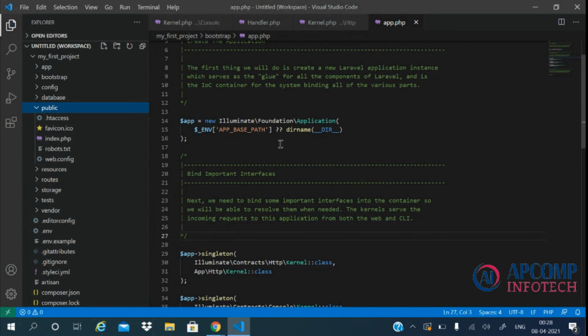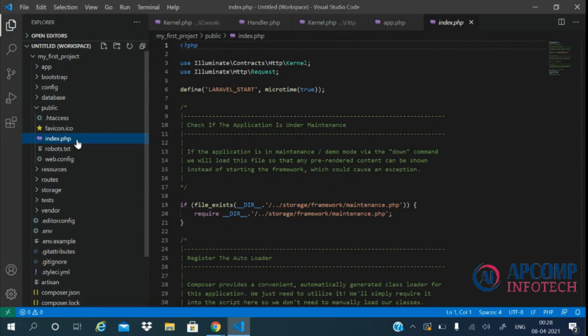Now let's come to the public directory. The public directory contains the index.php file. This is the starting point of our application. The public directory contains all the files which are publicly available, which may contain the CSS, JS and other assets and images for our application.